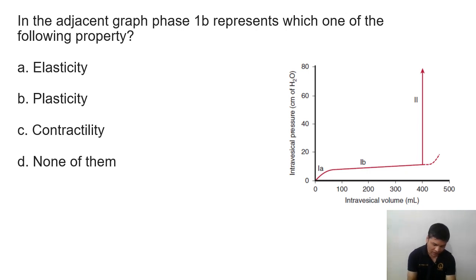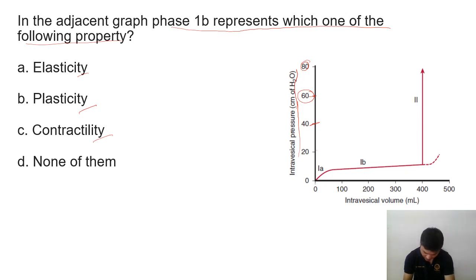In the adjacent graph, phase 1B represents which of the following properties? So here the options are elasticity, plasticity, contractility, and none of them. Here we have a simple graph with intravesical pressure, which is obviously the bladder pressure written here: 20 centimeter water, 40 centimeter water, 60 centimeter water, and 80 centimeter water.